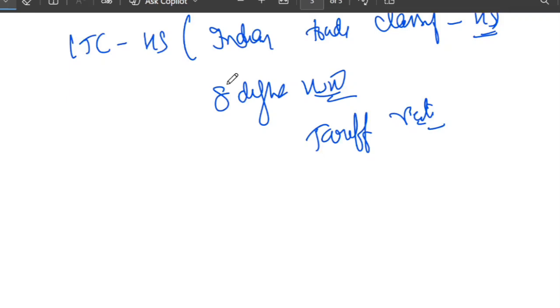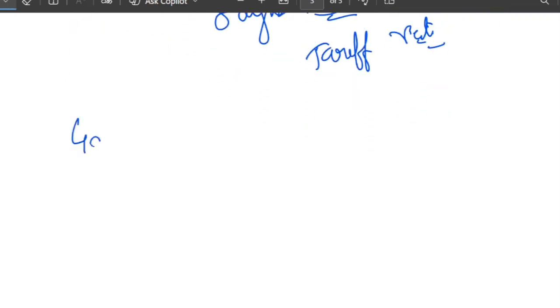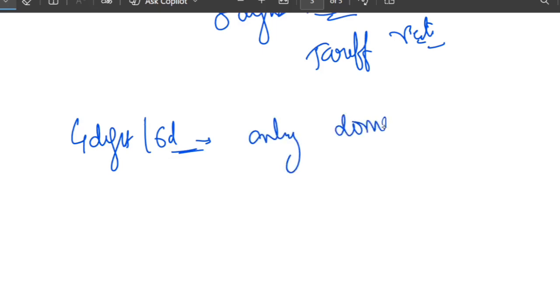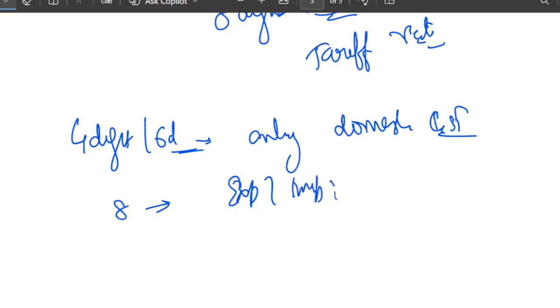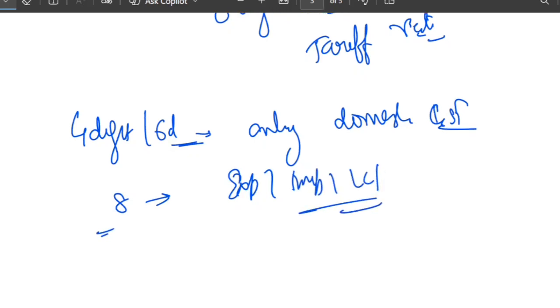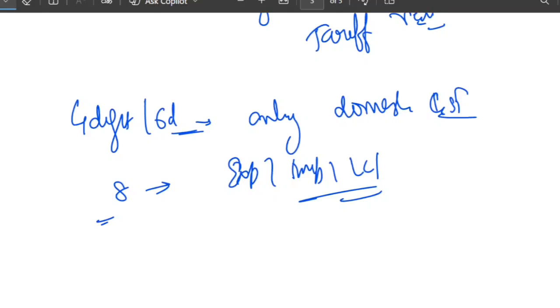What we learned from this discussion is that 4-digit or 6-digit are only for domestic GST invoice. 8-digit is mandatory for export, import, shipping bill and LC document. LC rule is strict compliance, customs rule is statutory tariff item required.